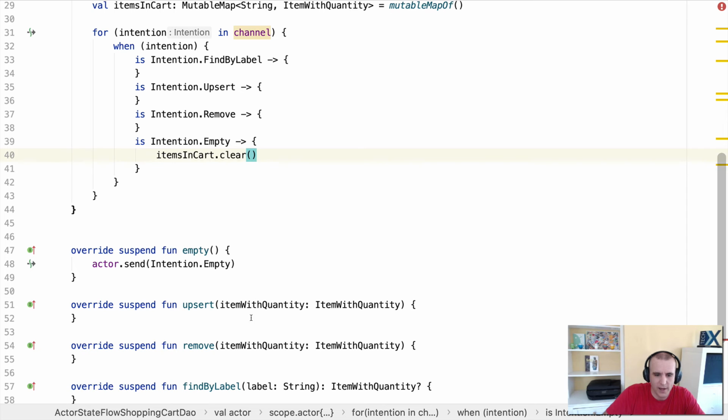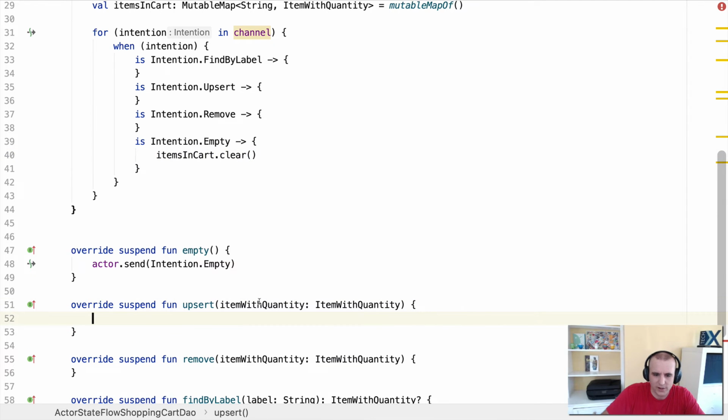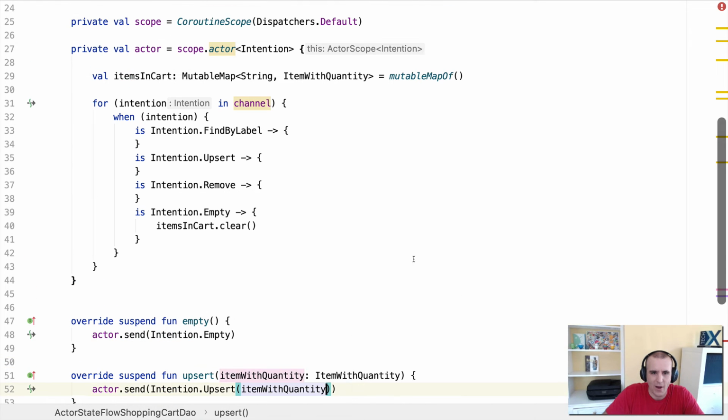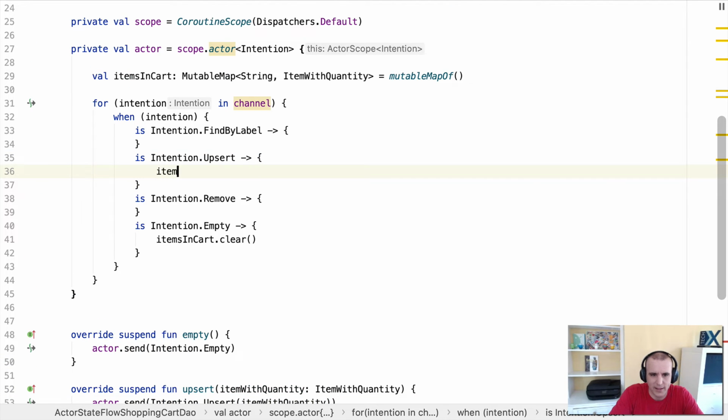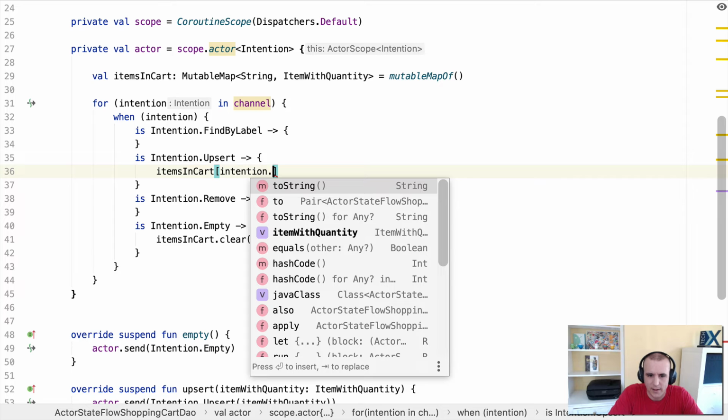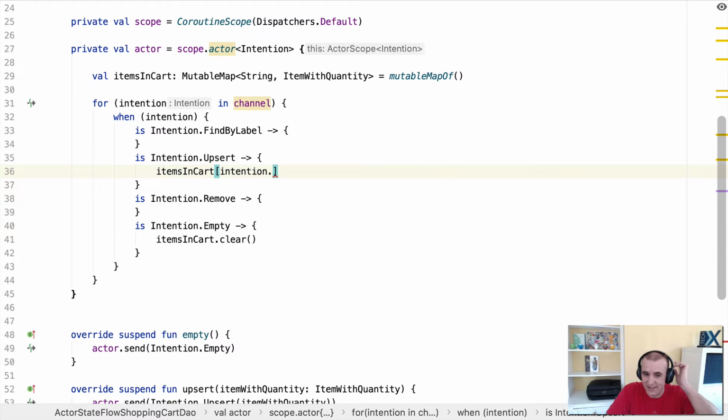The next one then is going to be upsert. With this one, we have a new value coming in. We actually want to do an update. So same thing, actor.send, and this time it'll be intention.upsert. An upsert requires this value, item with quantity, and we send it in. So up here, when we're processing upserts, we want to go ahead and say items in cart, and then we're going to do upsert, so it's going to be the intention. Intention dot item with quantity, and because you're using sealed classes, it knows what type you're operating on. It's really nice in Kotlin to do that.